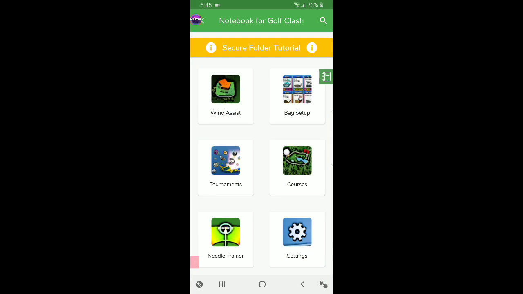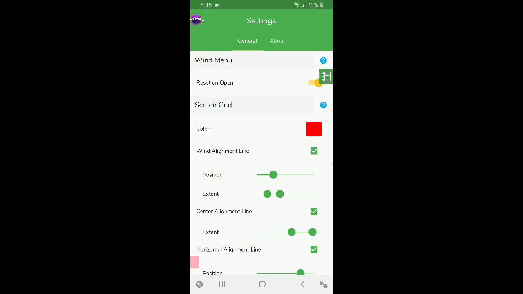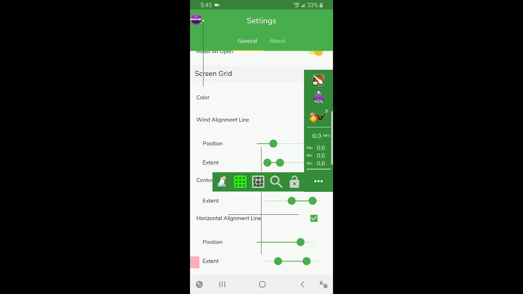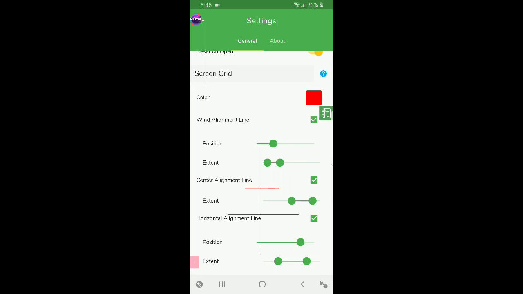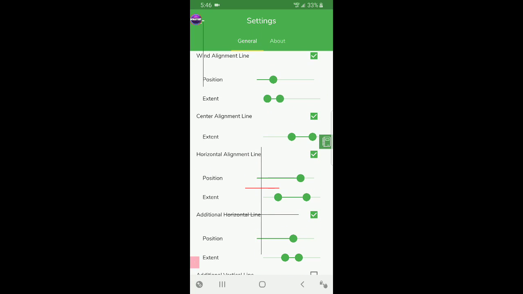And then, of course, whenever you first download it, you want to go into settings. And in settings, you can adjust your grid lines. So I'm going to turn my grid lines back on so that way everybody can see. When you first turn on grid lines, they're going to come up a lot wider or whatever you want to call it. And so you can adjust those here, and you can extend them. So I'm going to extend this horizontal line. See how that moves that line back and forth.